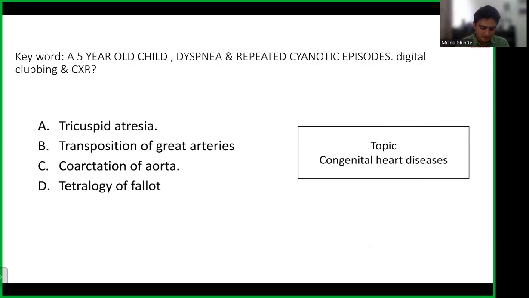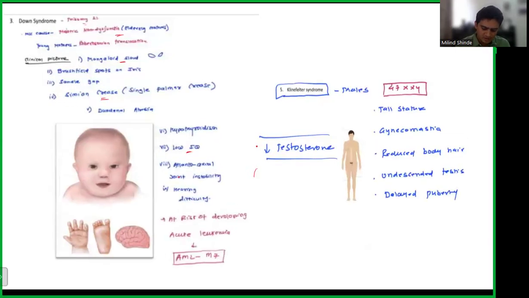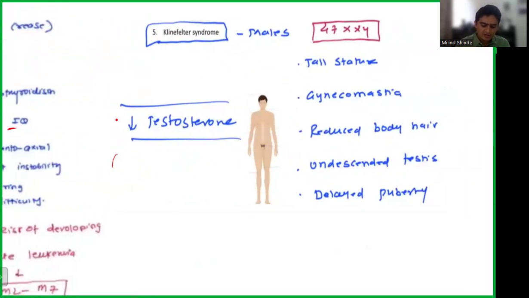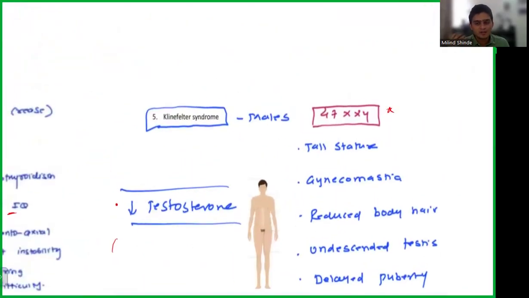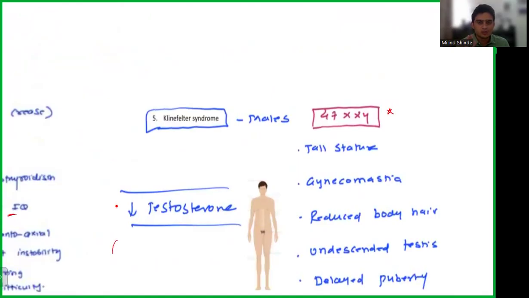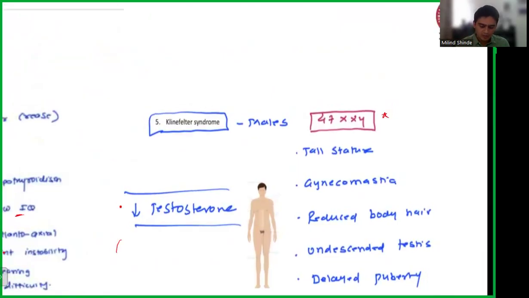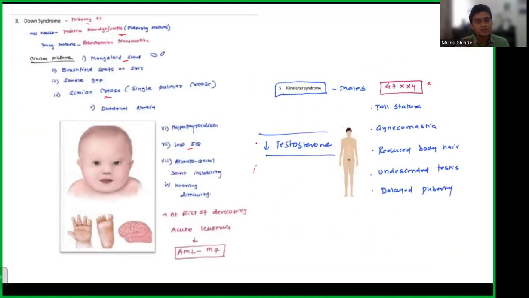So again, I can show you the slide. So this is from our class notes. So they had asked basically about the karyotyping, what is the karyotypic feature that you get. So that is 47XXY. Okay, so that is why you should prepare for topics and the surrounding information that you're going to get. See, whenever I'm teaching in the class, whenever I'm teaching you online or offline,